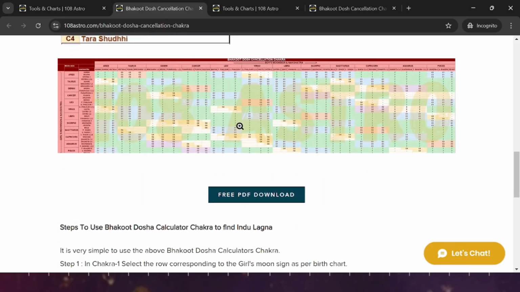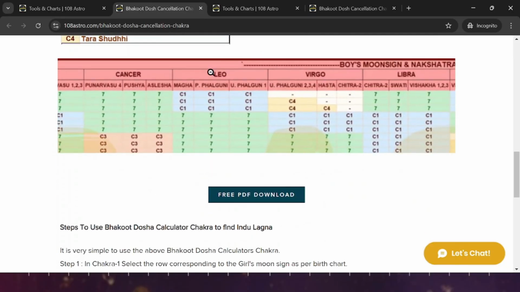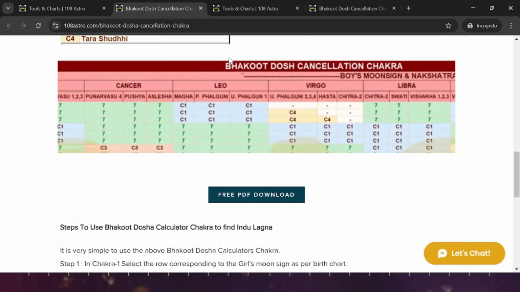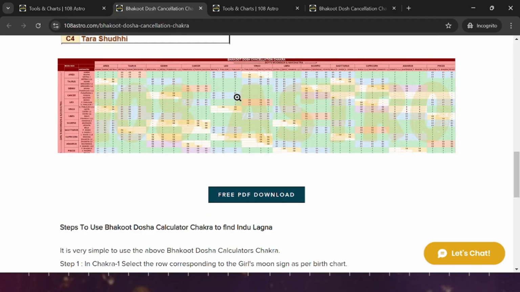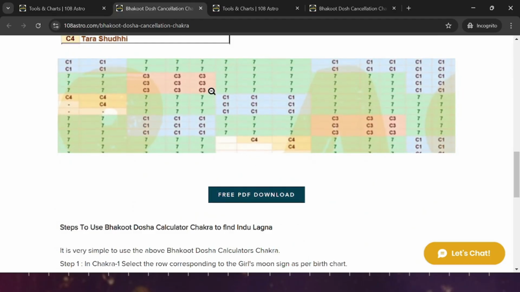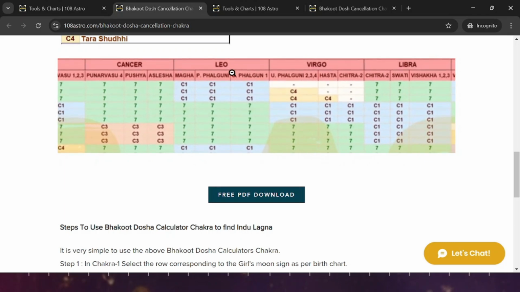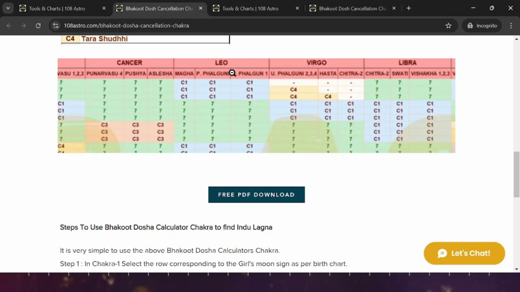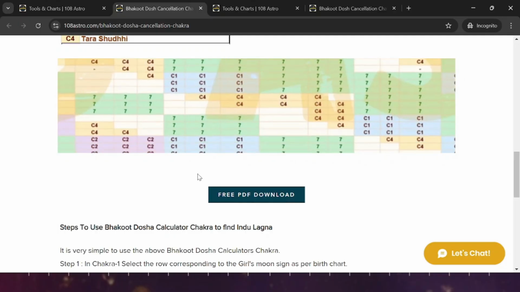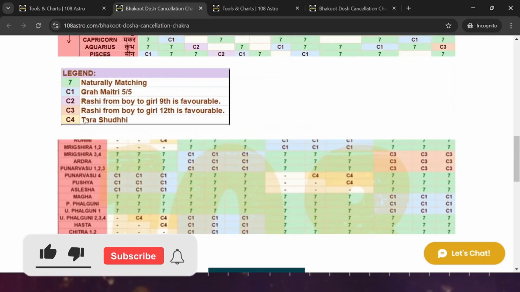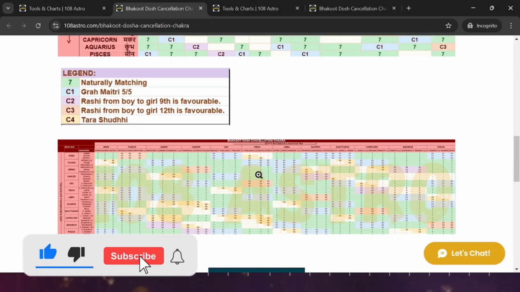Then you move to the next calculator. I'll try to zoom it a bit. And for this Leo, you can download this as well, a free version of PDF of this one. So for a Leo, you need to know the nakshatra as well now, because the next level of matchmaking comes from the nakshatra, where the fourth cancellation rule is applicable, which is the Tara Shuddhi. We say it as Tara Shuddhi.